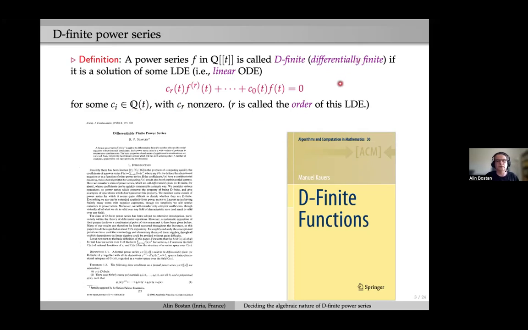It's also called holonomic or differentiably finite. Here is the first page of a very famous paper by Stanley on exactly this class of power series from 1980. And here is the cover of a very recent book by Manuel Kauers on precisely the same class.